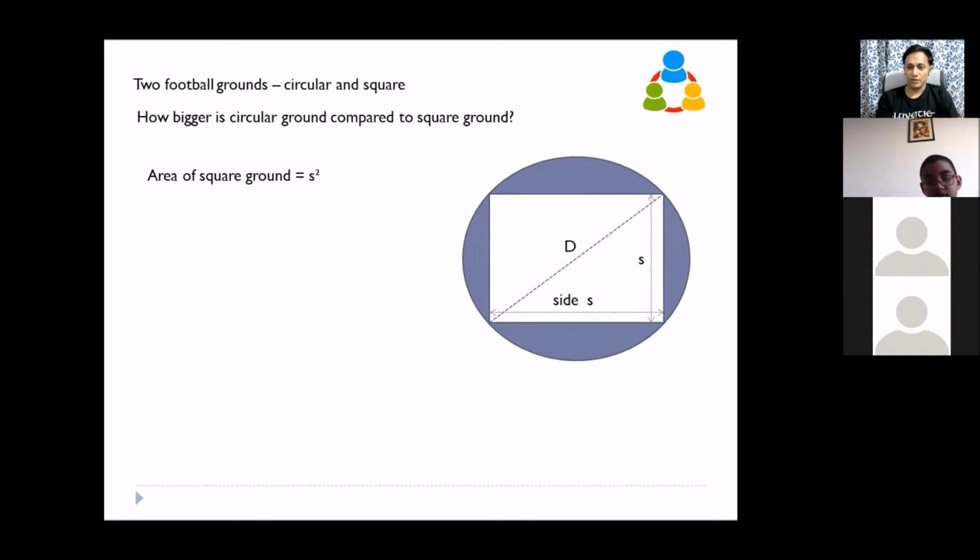So you see it is straightforward. This d is the square root of s square plus s square. Like what Kashav told, the square of this side plus the square of this side is equal to the square of this side. So d is the square root of s square plus s square. So it is 2s square, right? So obviously this will become root 2 into s. All of you know this, right?